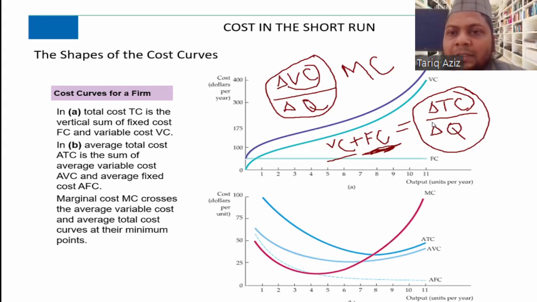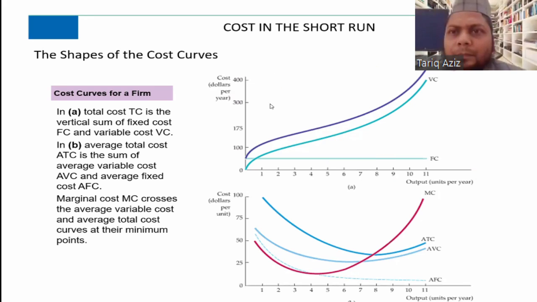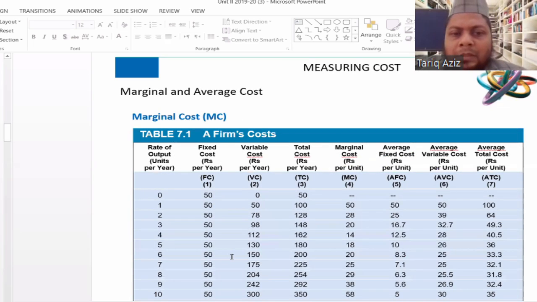And in this formula, we are talking about the change in the quantity. In this table, the change in the number of units, the change in the output is 1, 0 to 1, then 1 to 2, then from 2 to 3.